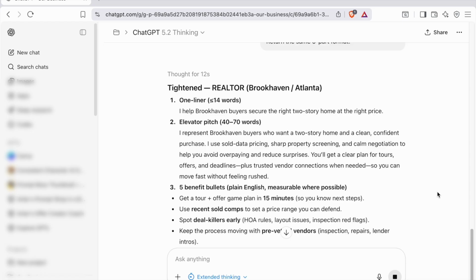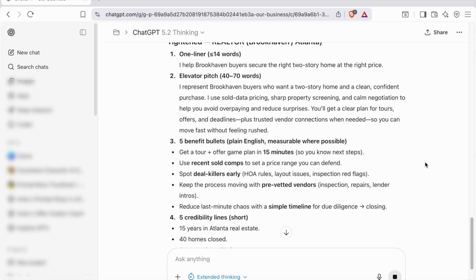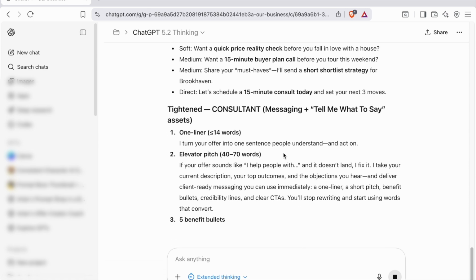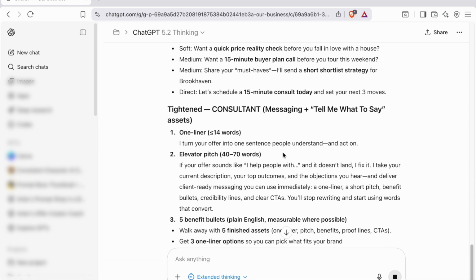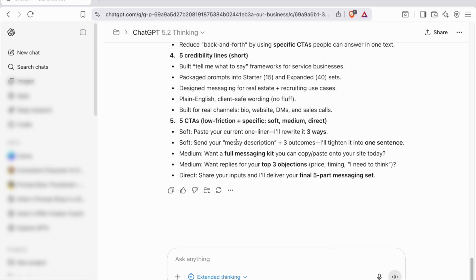It talks about representing buyers that want a 2-story home and a clean, confident purchase for our real estate agent. And it gives things that are more quantifiable, giving you your tour and offer game plan in 15 minutes. And then for our consultant, it's giving us more quantifiable things like you walk away with 5 finished assets and 3 one-liner options and 3 common objections. By tightening the language, we get client-ready language.